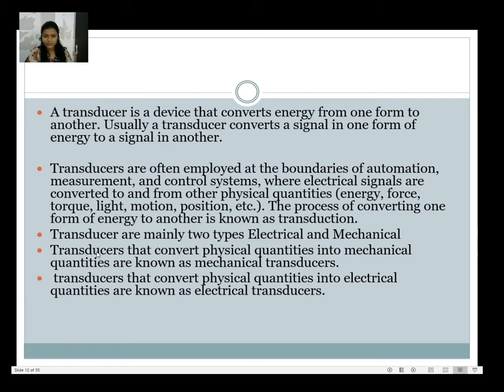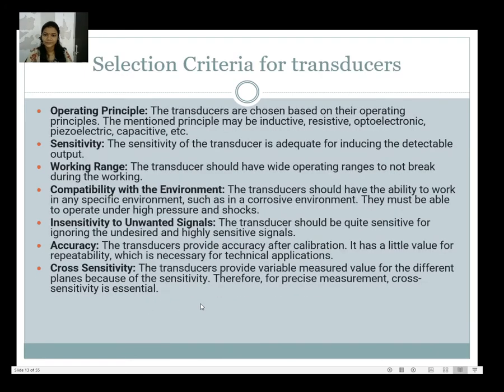Okay. So transducers are mainly of two types, that is electrical and mechanical. The transducer that converts a physical quantity into a mechanical quantity is known as a mechanical transducer. And the transducer that converts a physical quantity into an electrical quantity is known as an electrical transducer.